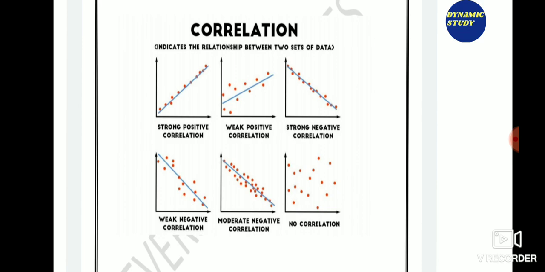The types of correlation are on the basis of degree of correlation, on the basis of number of variables, or on the basis of linearity. So they are positive correlation, negative correlation, simple correlation, partial correlation, multiple correlation, and linear or non-linear correlation.